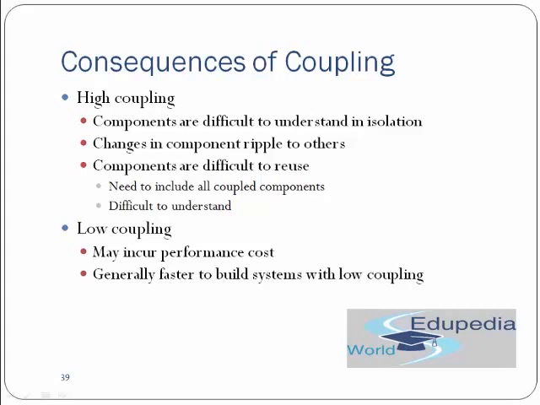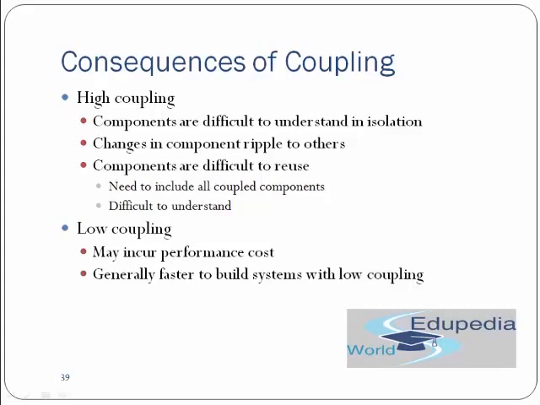Components are difficult to reuse, definitely, because they're so tightly coupled that you cannot change anything, and it's really difficult to reuse. In order to reuse, you need to include all coupled components. If you're reusing, you definitely need to use everything, because you have coupled it so much, and it also becomes difficult to understand. Low coupling may incur performance cost.